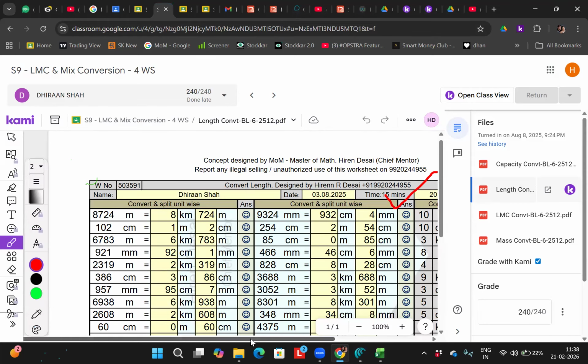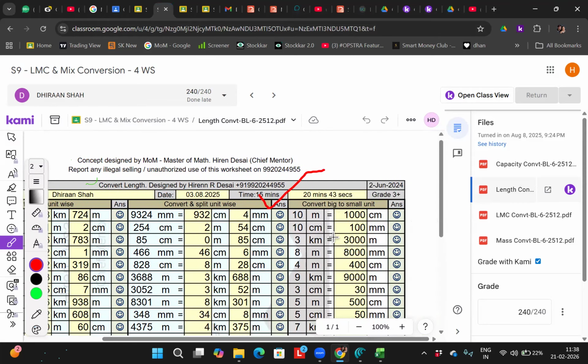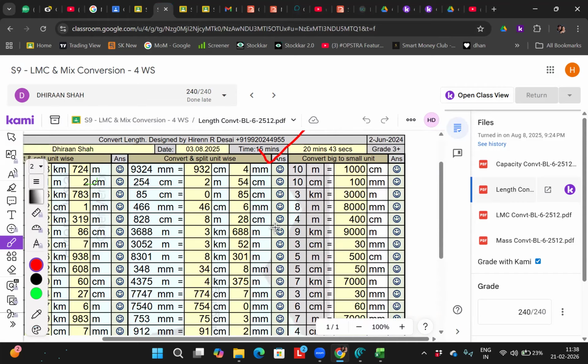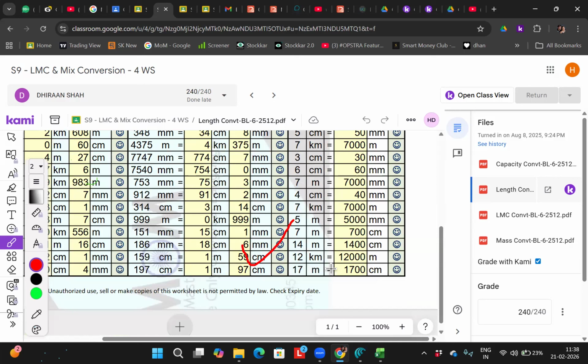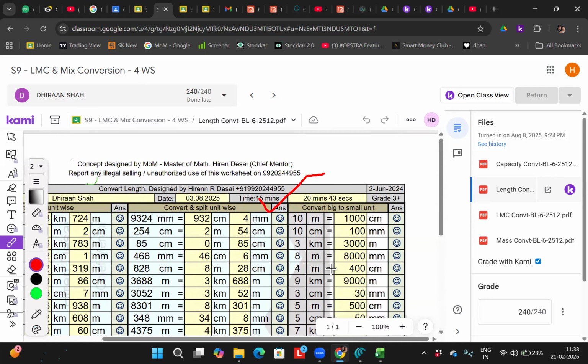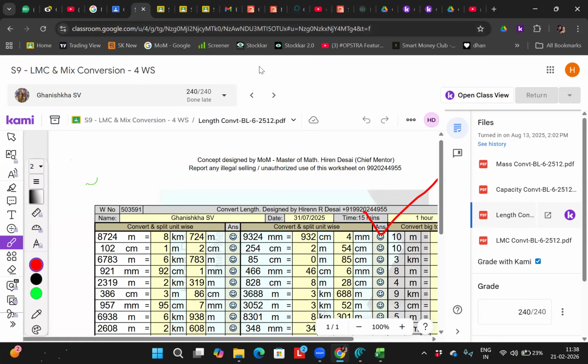Done conversion? One meter, centimeter to millimeter, kilometer to meter, meter to millimeter, meter to centimeter, kilometer to meter. Is it done or no? Yes, sir. So what is the problem here? Everybody solved, right? In August we have solved.